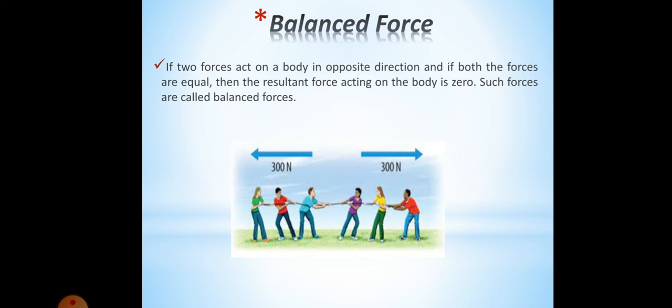So in this picture you can see there is tug of war, and on both the sides there are three persons who are trying to pull that rope. Since there is equal amount of force applied, the rope will not move. Balanced force cannot change the state of rest or motion of a body. So whenever balanced force is applied, it does not change the state of rest or motion of the body.